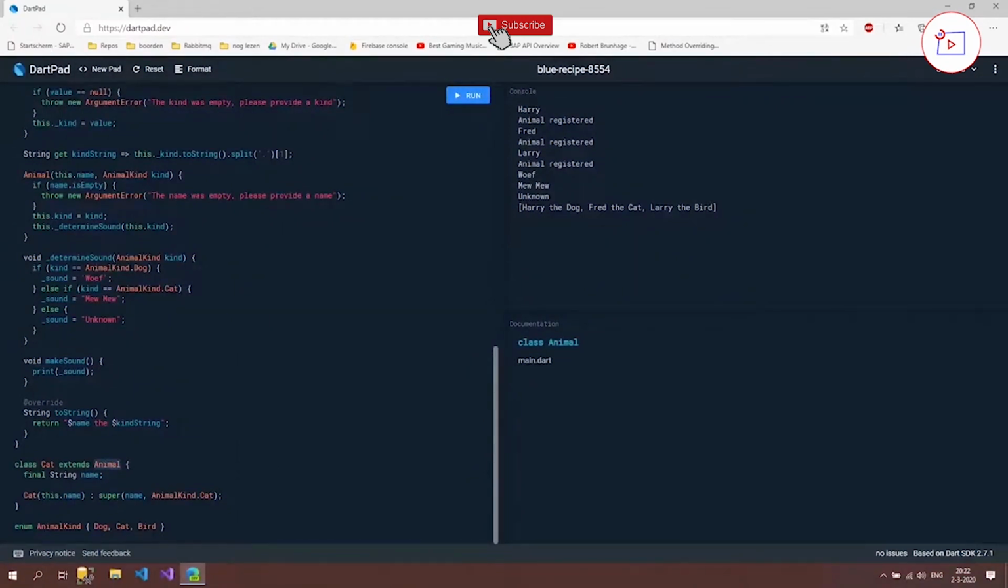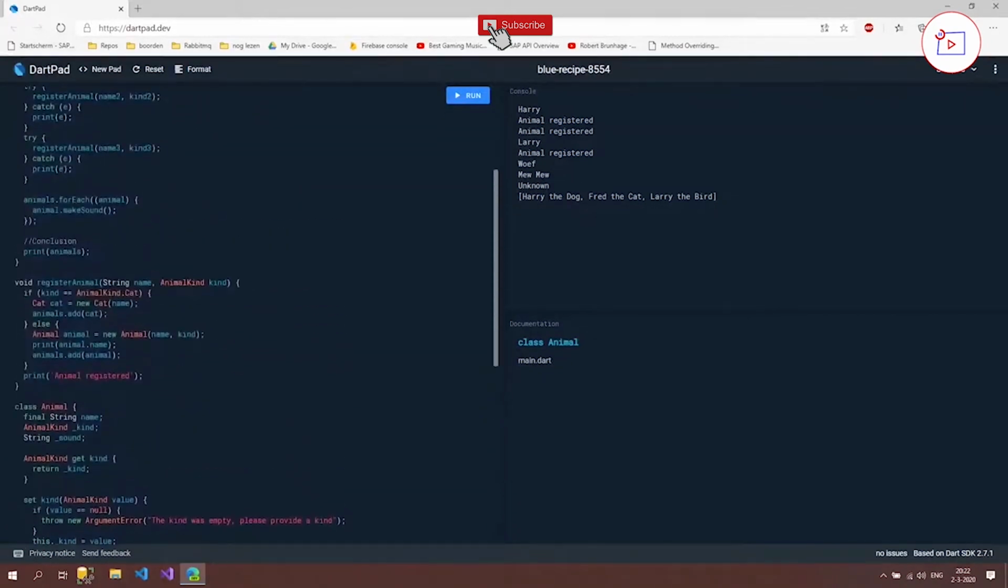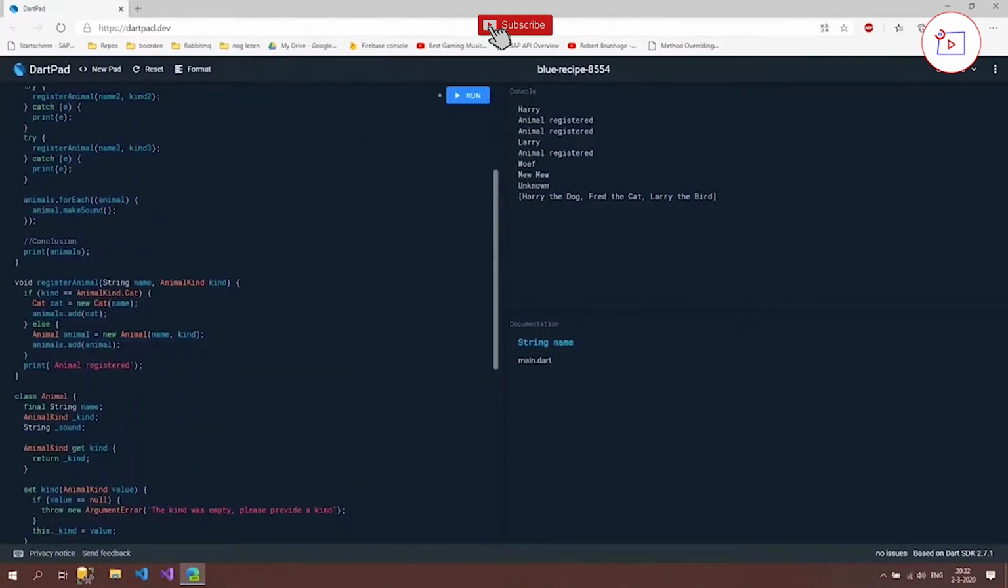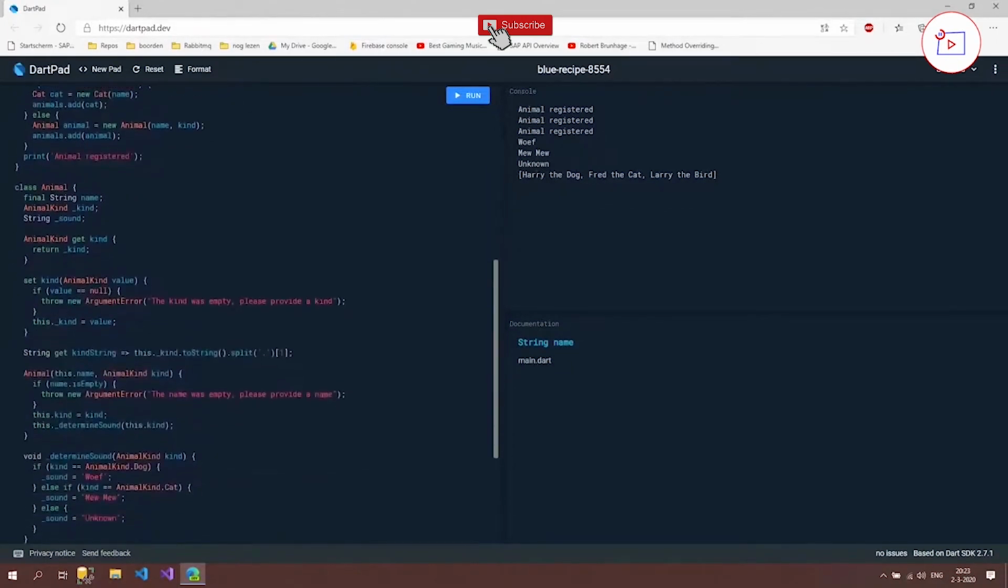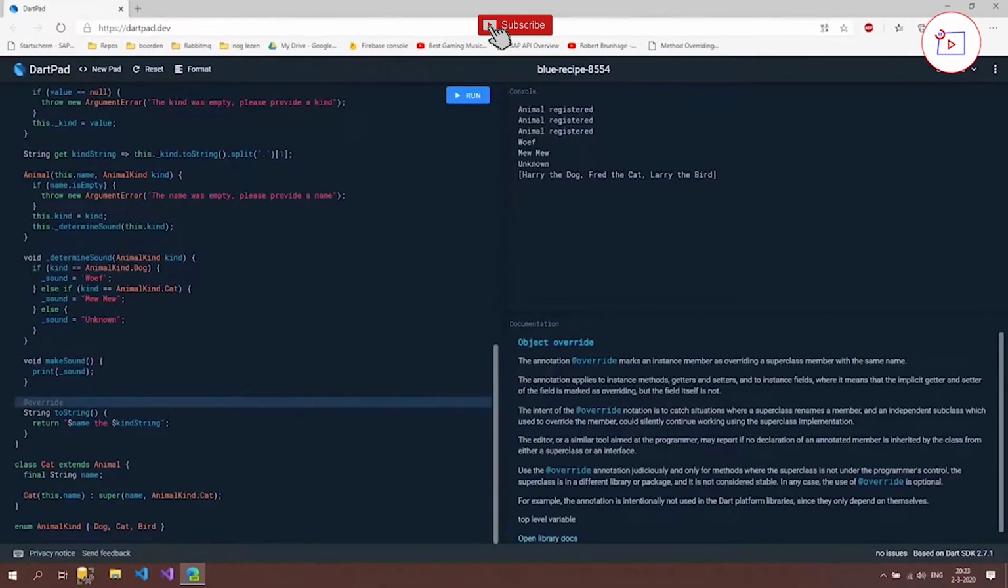So first, let's just run this and see if it's still working. So we have Fred the cat, Harry the dog, and as you can see, we still have the woof, mew mew, but we are missing the print name, and that's because it's gone here. So I'm just going to delete it here, so it wasn't there anymore, and that's why we don't see the name. I'm going to run it again, and now the names have disappeared, and now it's woof, mew mew, and unknown. So that's working fine.